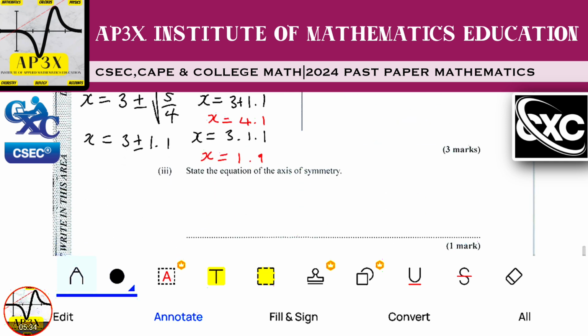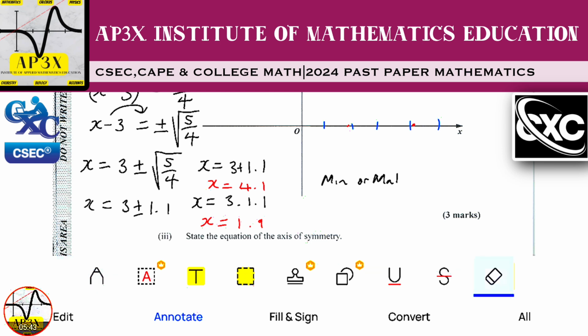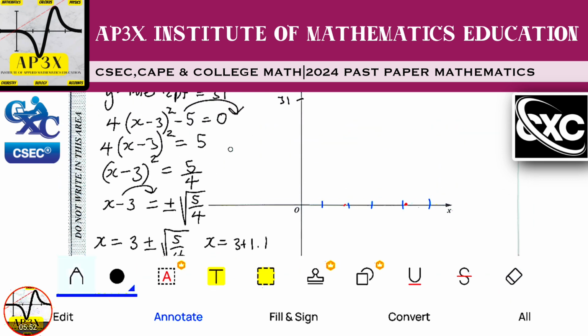A better way to put it is to say that the min or max value is equal to negative h comma k.